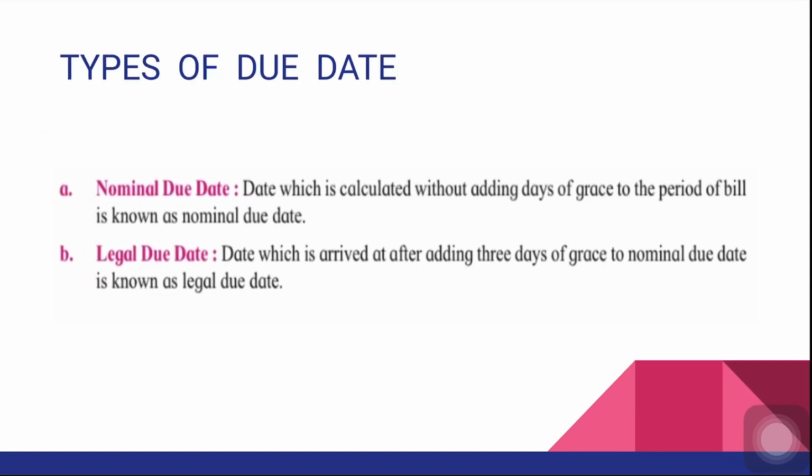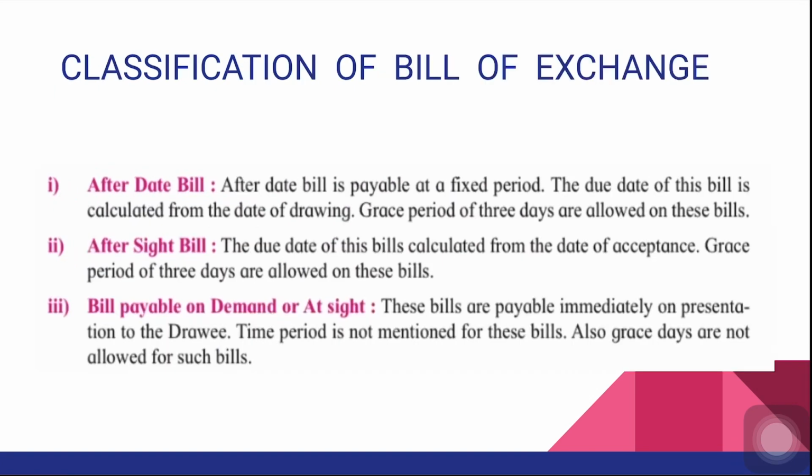Okay. Now let us see what is nominal due date and what is legal due date. The date which is calculated without adding days of grace to the period of the bill is known as nominal due date. And when we add 3 days of grace to the nominal due date, it becomes the legal due date. So nominal due date is equal to date of bill drawn or accepted plus period of bill. And legal due date is equal to nominal due date plus 3 days of grace.